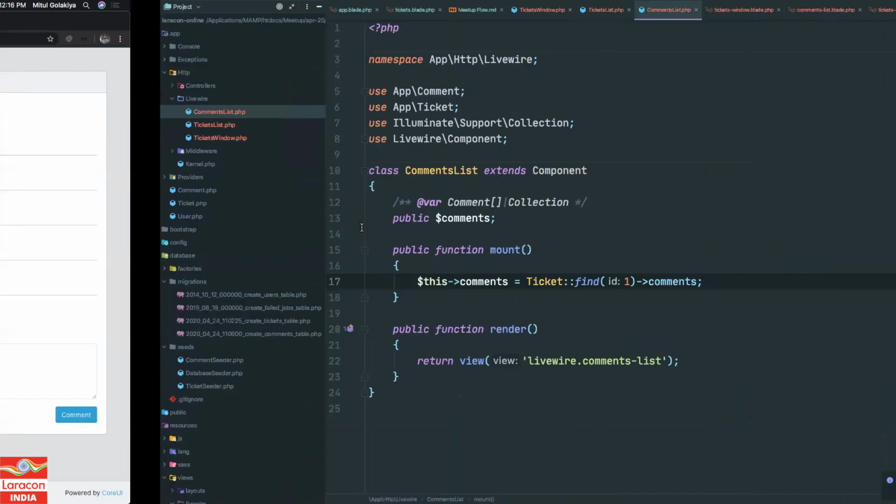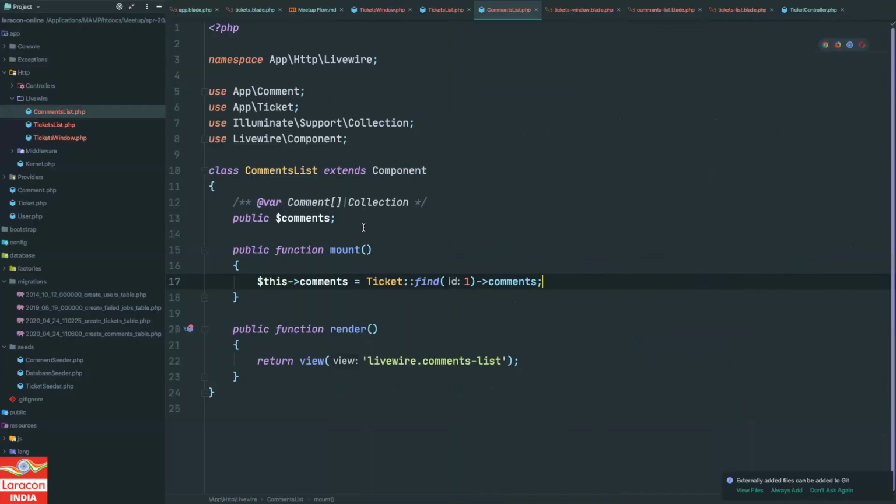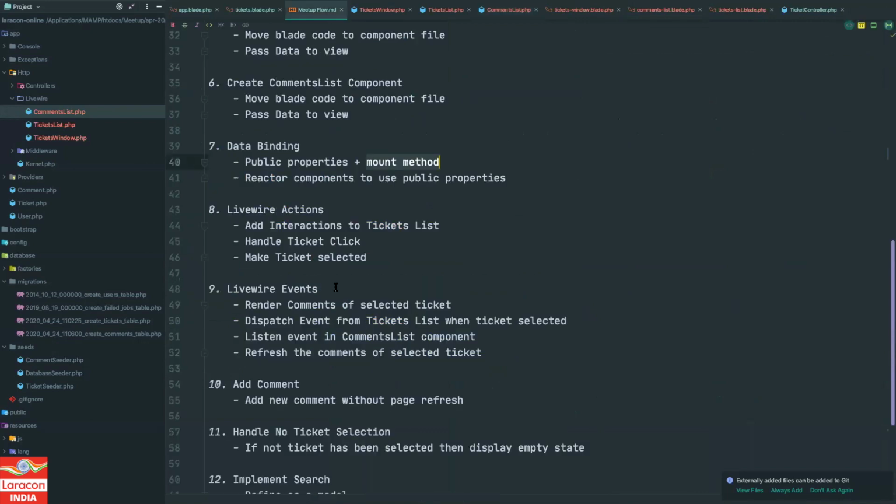So if you want to initialize any of your data before your view is being rendered, then you can do something like this. Your render method will just take care of rendering the view, and it will be isolated. So your render method will not grow to like 100 lines of code. You can still do that in the mount method, right? So good. We have already refactored components to use public properties.